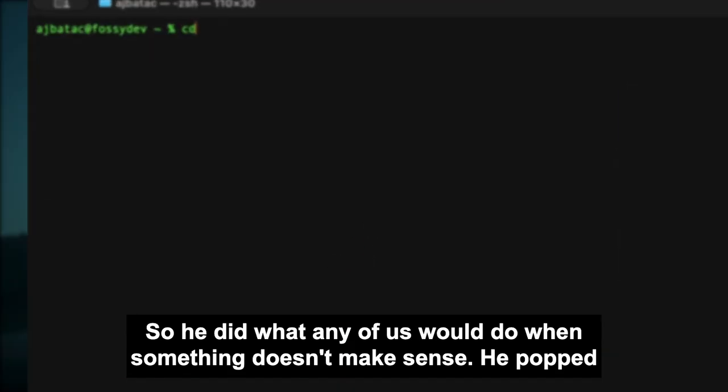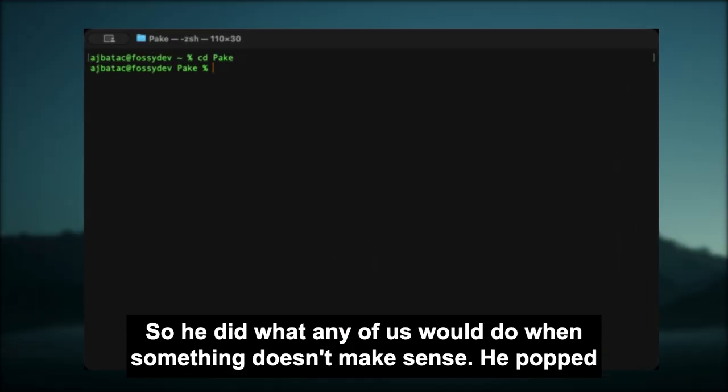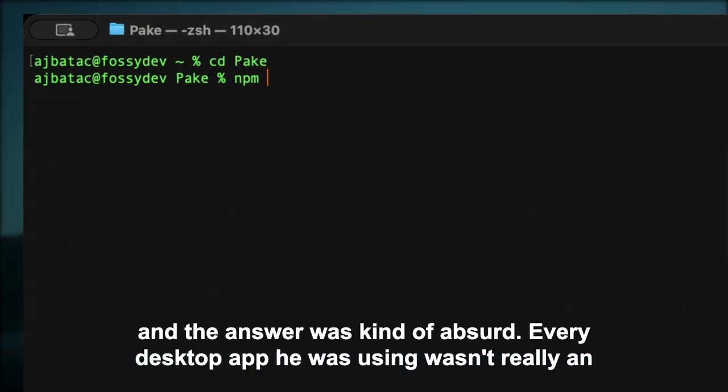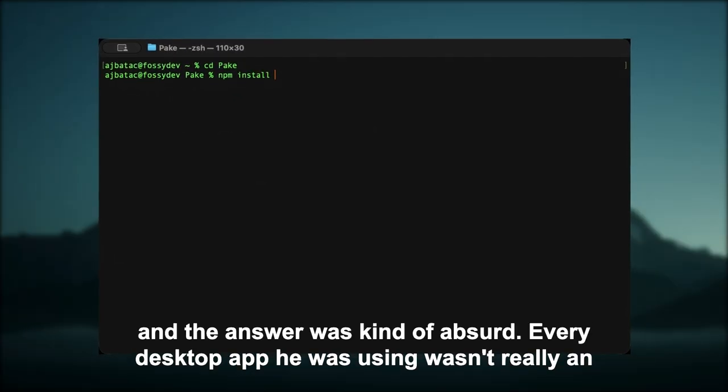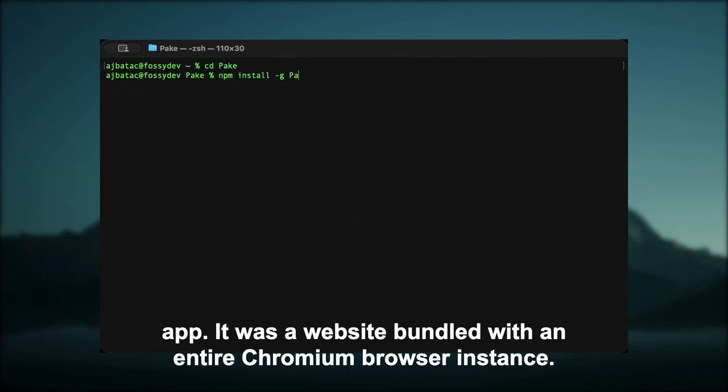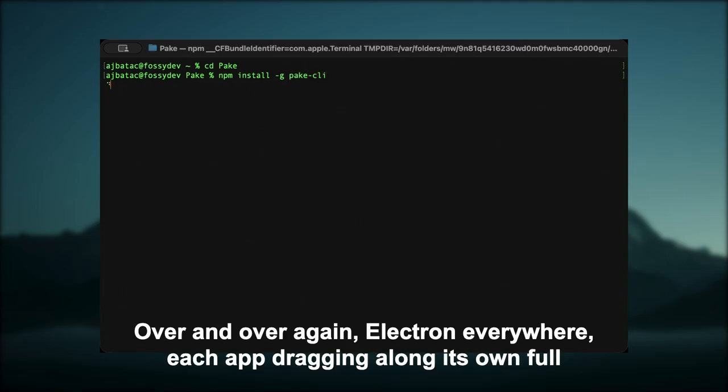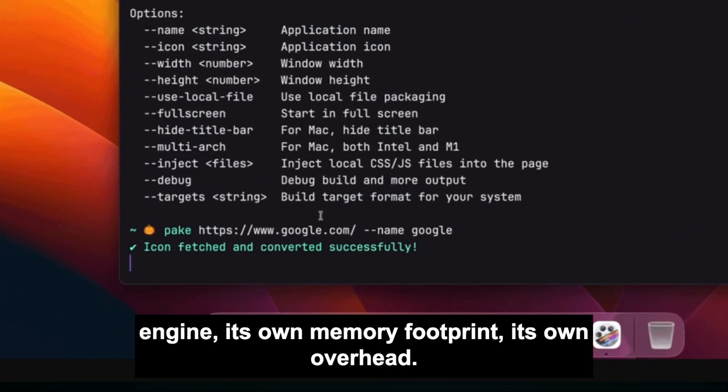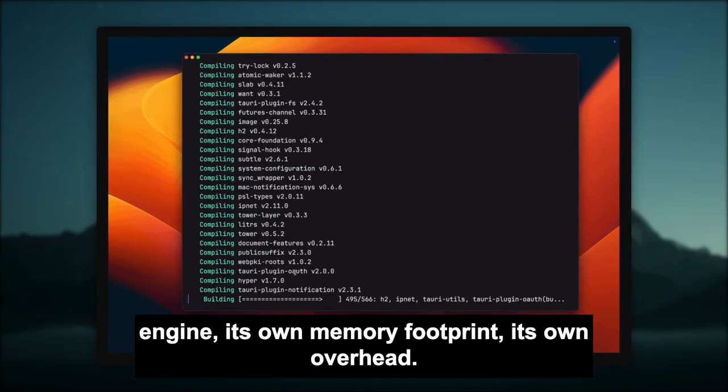So he did what any of us would do when something doesn't make sense. He popped the hood. And the answer was kind of absurd. Every desktop app he was using wasn't really an app. It was a website bundled with an entire Chromium browser instance. Over and over again, Electron everywhere. Each app dragging along its own full engine, its own memory footprint, its own overhead.